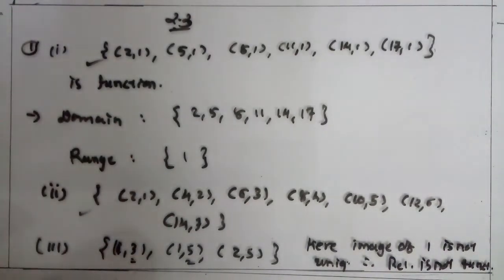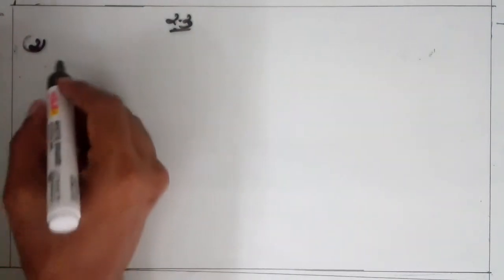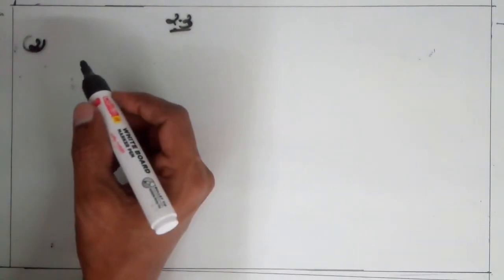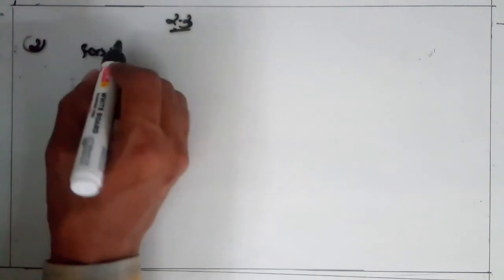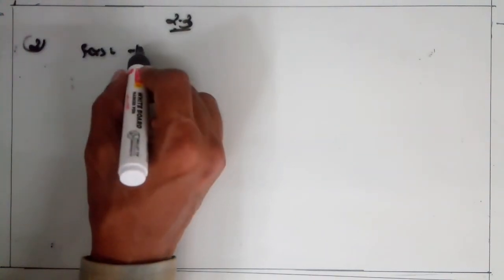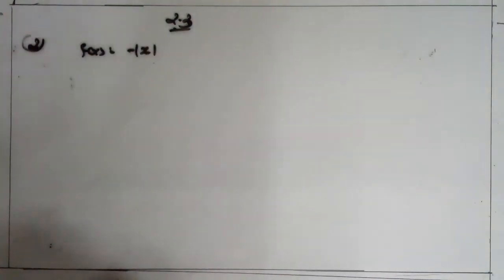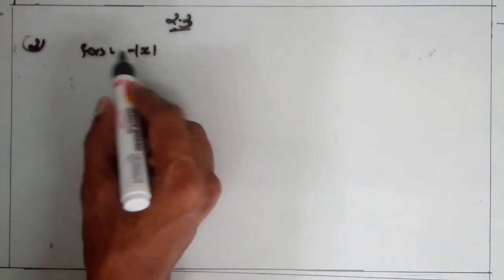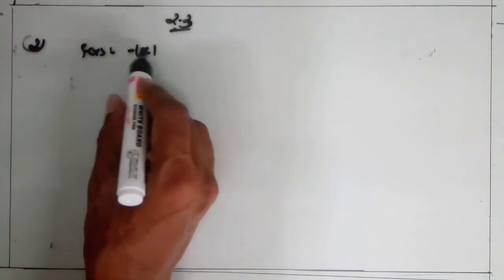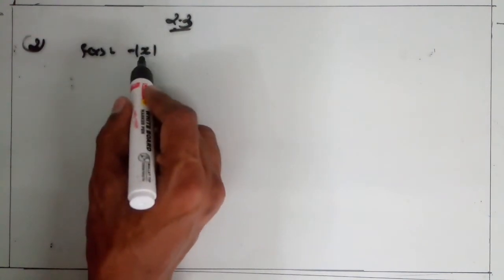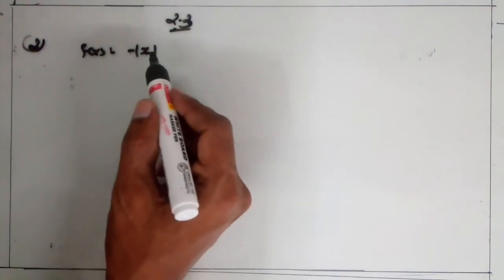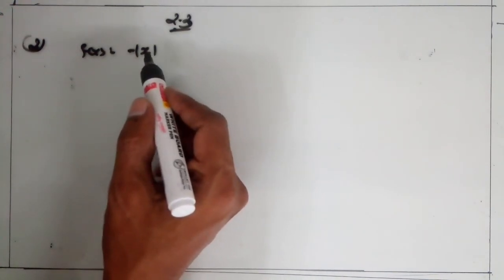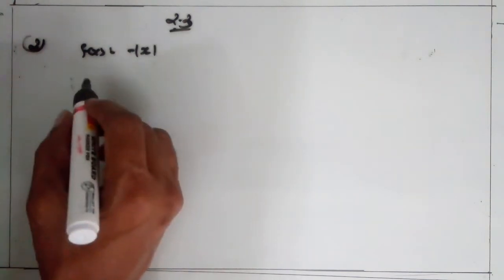Now, next, number 2, find the domain and range of the following function. f(x) is equal to minus mod of x. Here f(x) is equal to minus mod of x is defined for all x belonging to R. That is, defined for every real number. Clear?